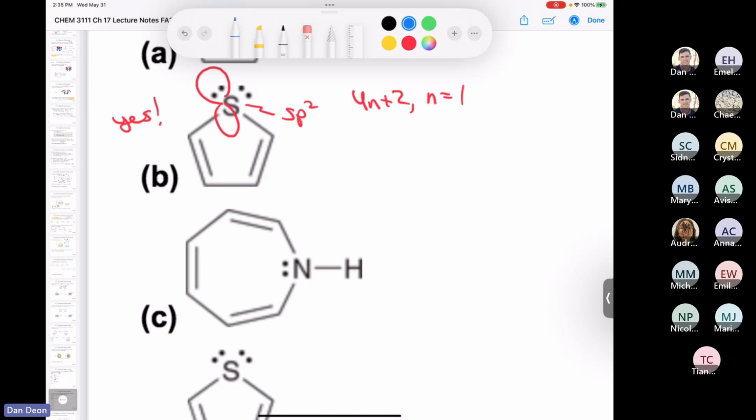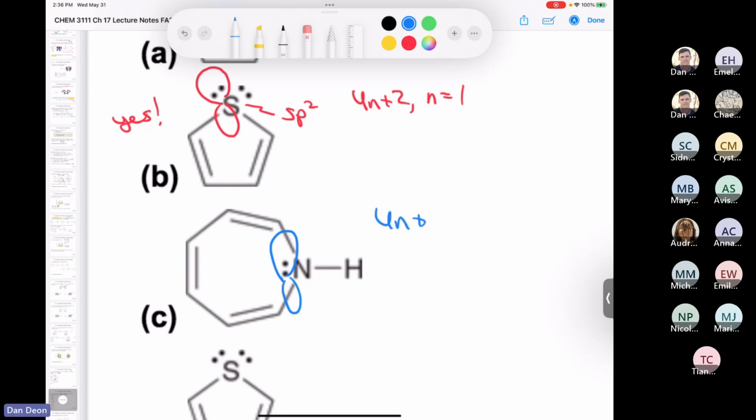Okay, so again, if you're like, I still don't understand, the question we're asking ourselves is: is this lone pair in a p orbital or no? This nitrogen has 1, 2, 3, 4 regions of electron density. You've got two possibilities. Number one, it could be sp3, or it could be sp2, and that lone pair is in a p orbital, because then you'd have a continuously overlapping system of p orbitals. So the question is, is it in a p orbital? We'll just imagine if it is. So there we'd have a continuously overlapping system of p orbitals.